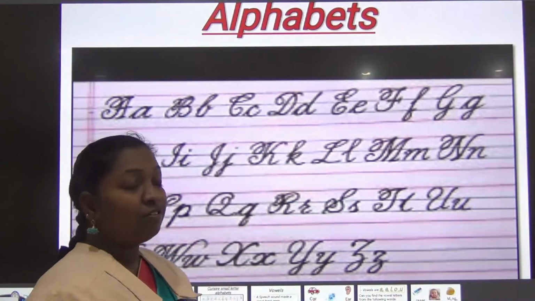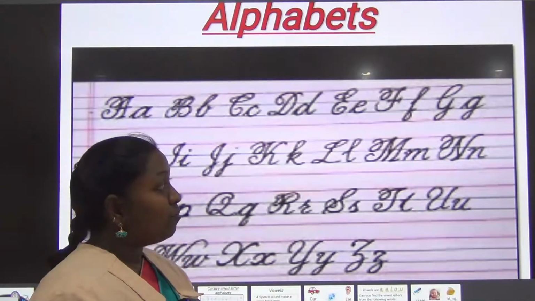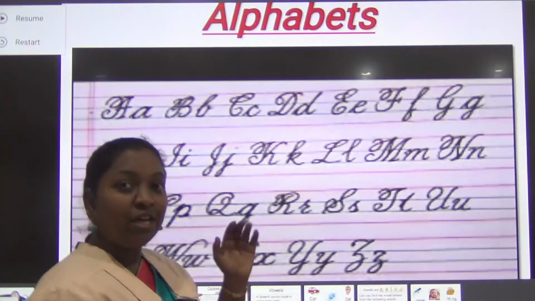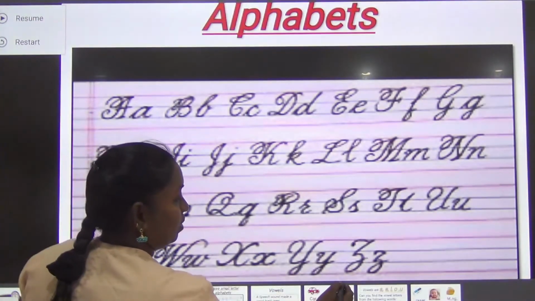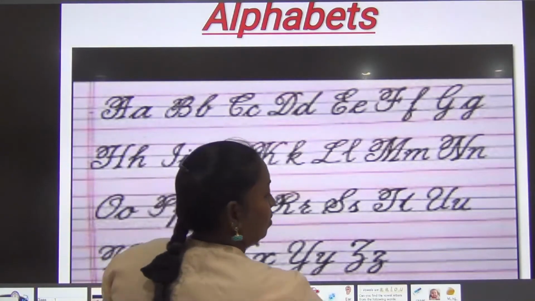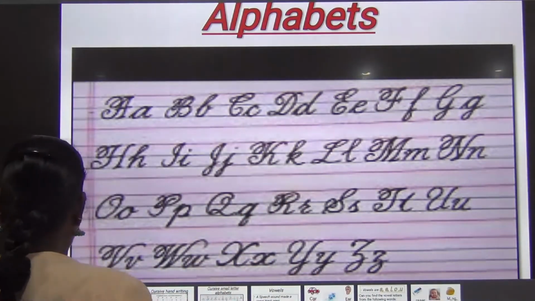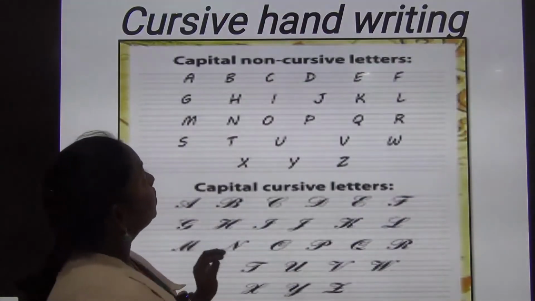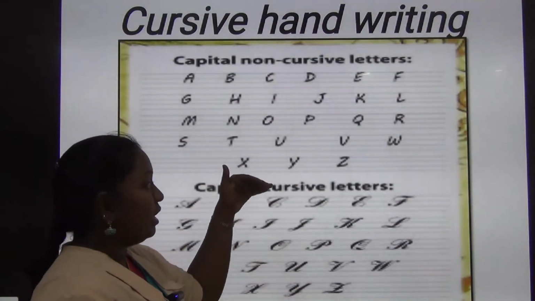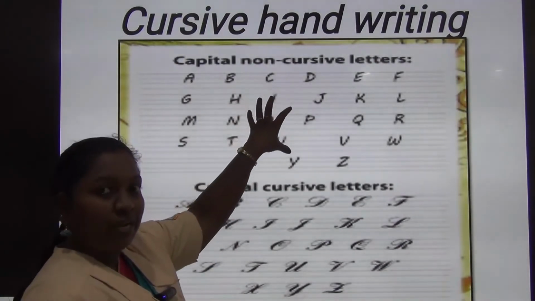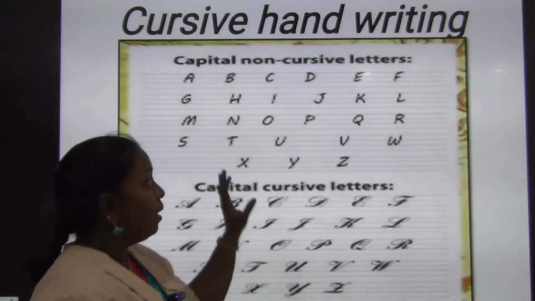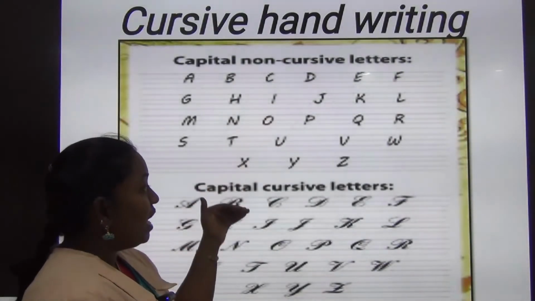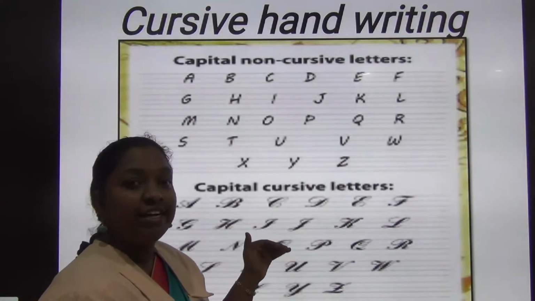Can you see this way of writing? This way of writing alphabets is cursive handwriting. In the forthcoming days you have to follow this way of writing. Can you see the difference between the writing? This is a capital letter and this is also a capital letter of the alphabet, but this one is not written in the cursive format. It is the normal format of writing alphabets, and this is the capital cursive letter format.